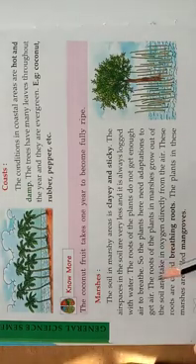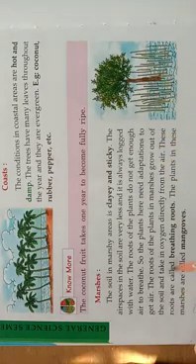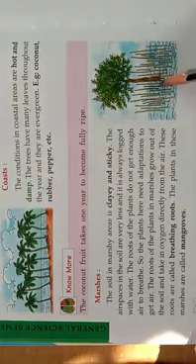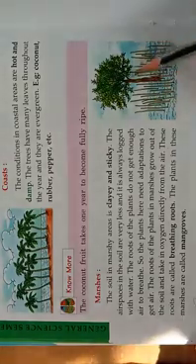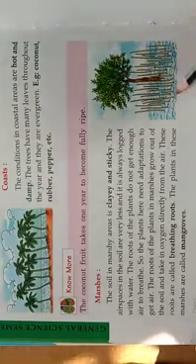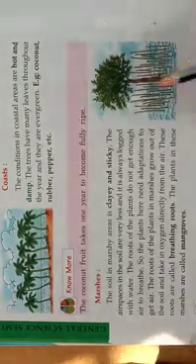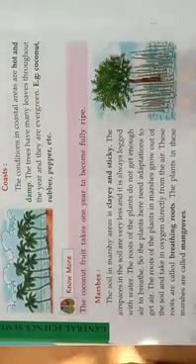So what is the adjustment? What is the adaptation? The roots of the plants in marshes grow out of the soil and take in oxygen directly from the air. See here, the roots will grow out of the marshes. These plants root outside the soil because they won't get air inside the soil. There won't be any air spaces, so the roots come out above the marshes and take oxygen from the air.